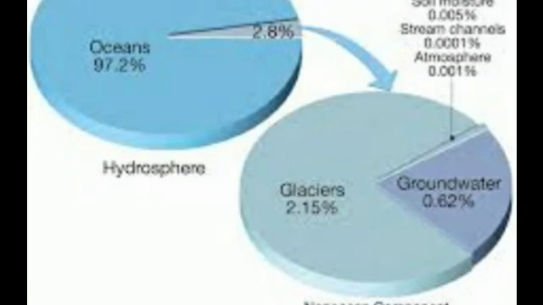Hydrosphere is the total amount of water present on the earth. It includes water on the surface, under the ground and also in the air. Because of this, hydrosphere may be in the form of liquid, vapor and solid. Clear, children?